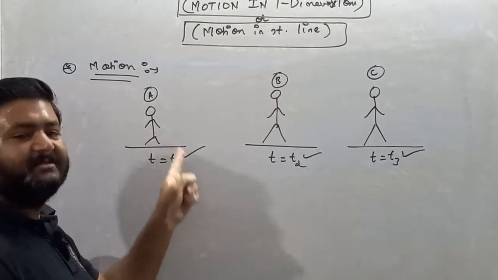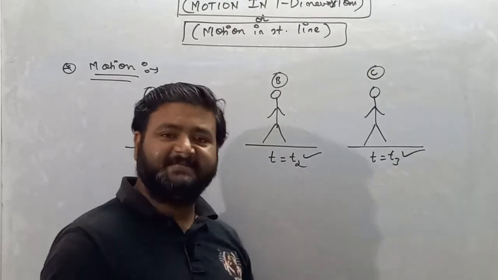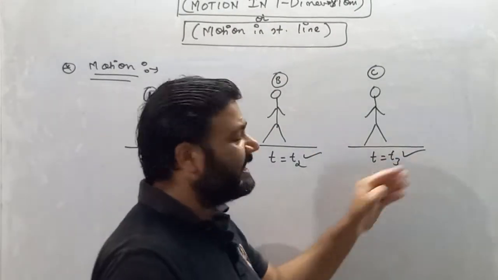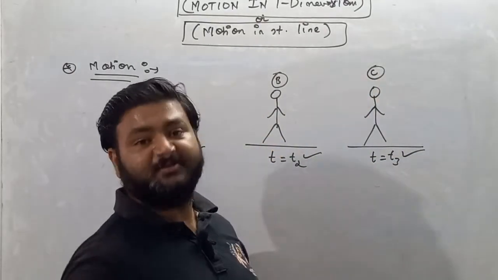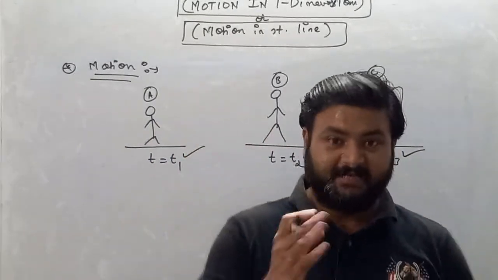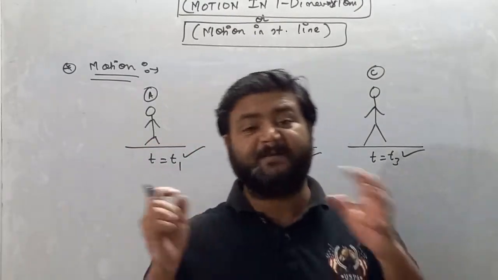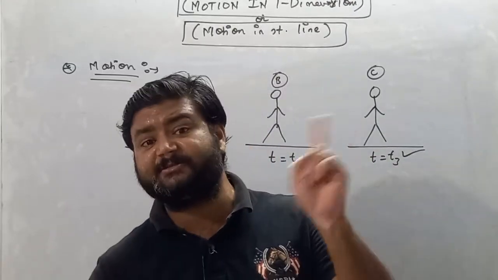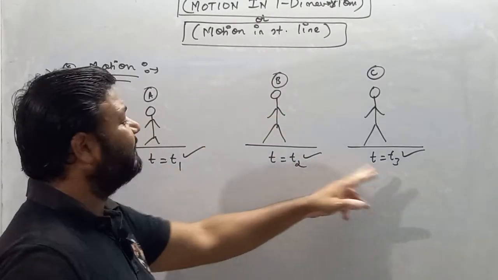At t equals t1, I am standing at a position A. After some time, t equals t2, I am standing at a new position, let's suppose B. After time t equals t3, I am shifting to point C. This C is also a new position. So we will say that as time changes, my position also changes. So with respect to time, we are defining rest and motion. Remember, with respect to time, I am defining my different positions.